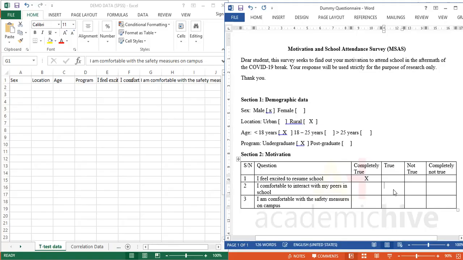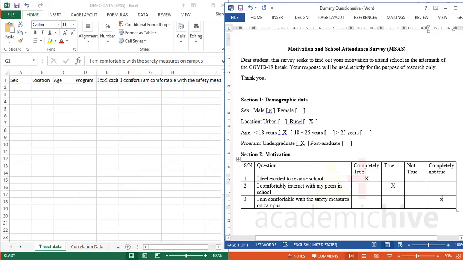And then, I am comfortable. So I think there's some error. Okay, let's correct this English: I comfortably interact with my peers in school. Let's say true. And then, I feel comfortable with the safety measures on campus. So let's say the person is also very scared of COVID and says, I don't feel comfortable with that. The person says not true. So these are the responses.